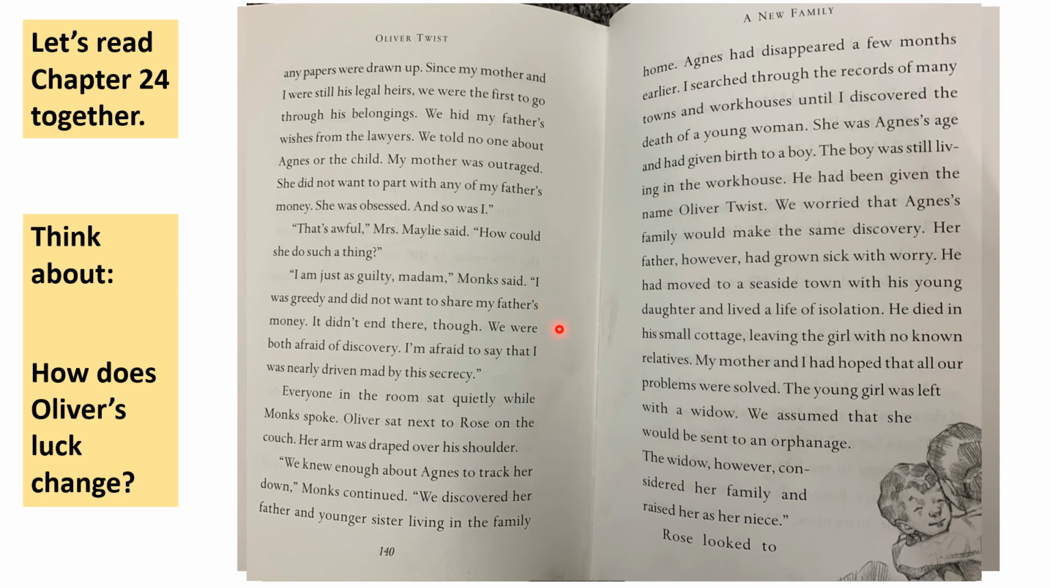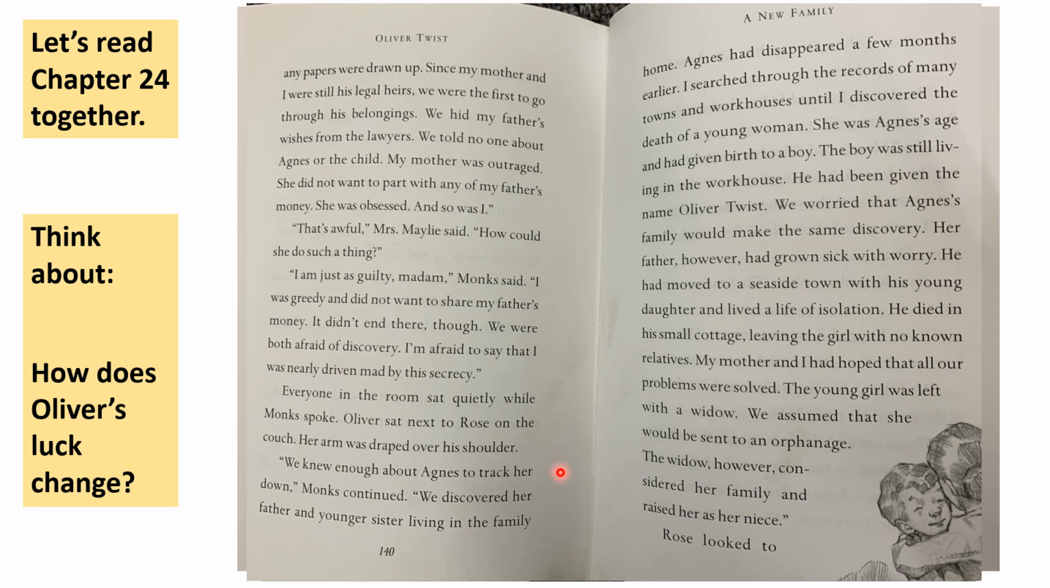It didn't end there, though. We were both afraid of discovery. I'm afraid to say that I was nearly driven mad by the secrecy. Everyone in the room sat quietly while Monk spoke. Oliver sat next to Rose on the couch. Her arm was draped over his shoulder.